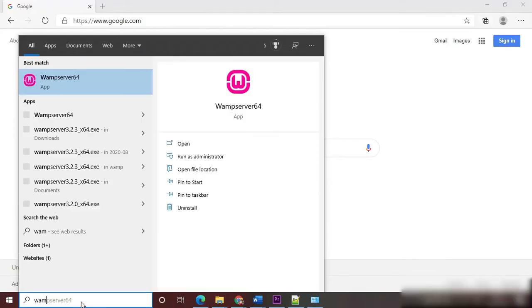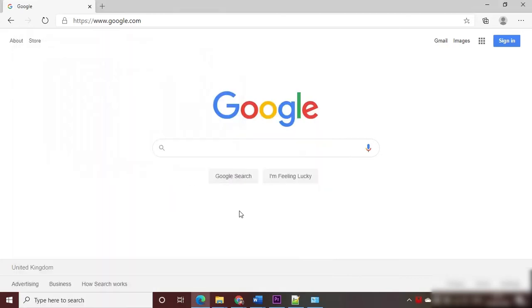WAMP server is installed now, so go to the Start menu and search for the WAMP server app. There it comes, click on it to start the WAMP server. Once the WAMP server is started and ready to use, you will see this WAMP server icon becomes green color. Now the WAMP is ready to use.